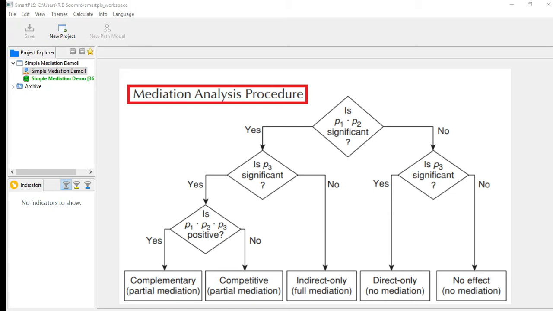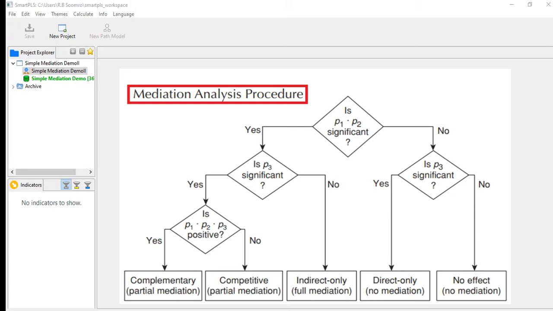If it is significant, yes, then there is P1 into P2 into P3. Now, if that is positive, then complementary partial mediation is there. And if no, that means a negative relation is there, which means competitive partial mediation. Alternatively, if P3 is not significant, that means indirect-only mediation.